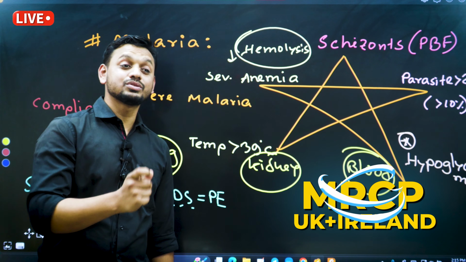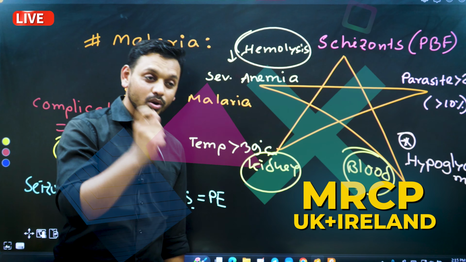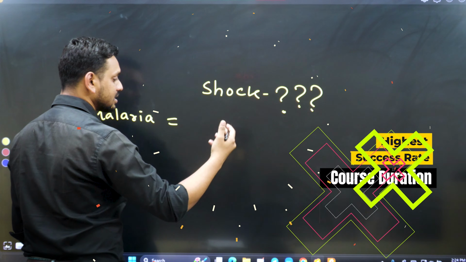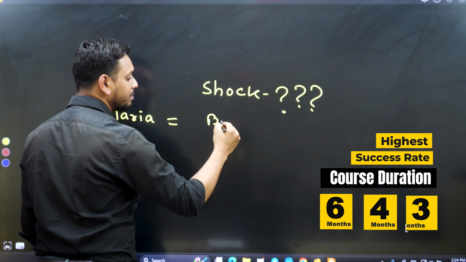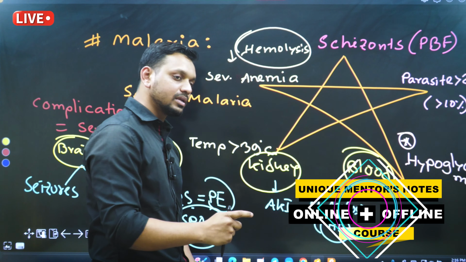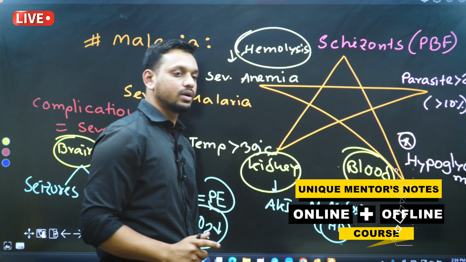Acute respiratory distress syndrome will always be non-cardiac. That means the patient has a high chance of having a high level of bacteremia as well. Or renal complications of the malaria, ultimately it will lead the patient to go for hemodialysis.